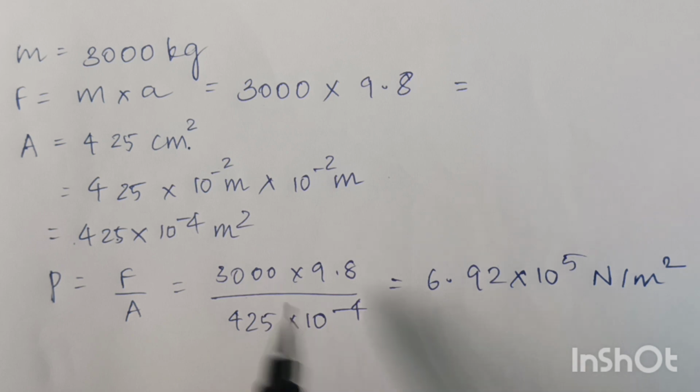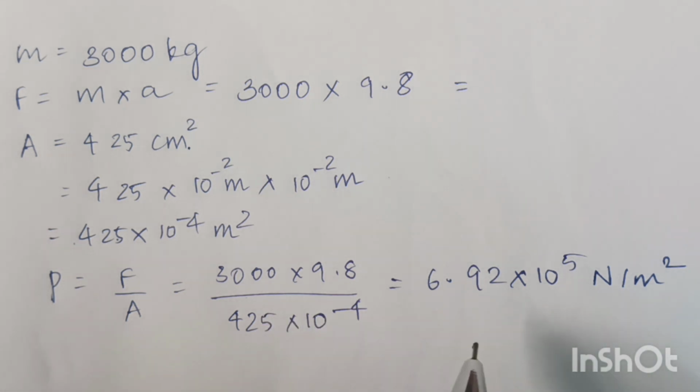Now this pressure is transmitted unchanged through the liquid of the hydraulic lift to the piston of the smaller cross section. So the smaller piston will also bear the same pressure of 6.92 into 10 power 5 Pascal.